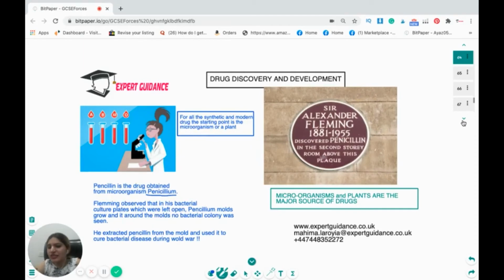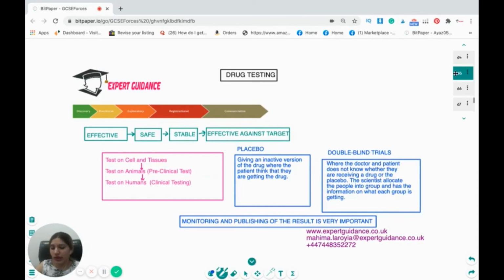Like penicillin is a drug obtained from the microorganism Penicillium. Fleming observed that in his bacterial culture plate, as the penicillium was growing, the bacteria were not growing. So he extracted penicillin from the mold, and it was used to cure bacterial disease during World War II. Microorganisms and plants are the major sources of drugs. Now, what are the phases of drug testing? Why do we need to test the drugs? First, we devise the drug and we test whether it is effective, safe, stable, and effective against the target.